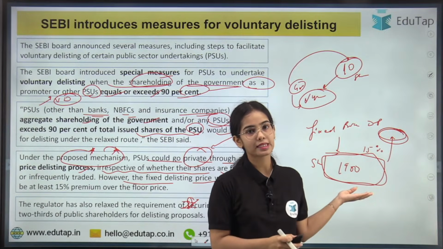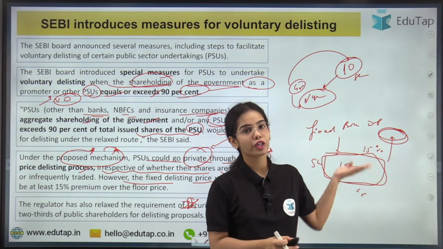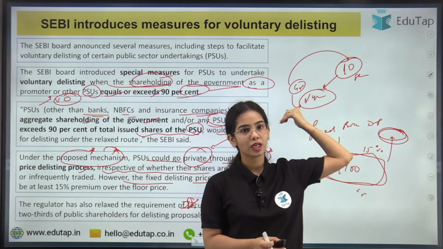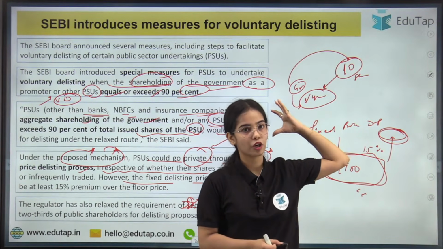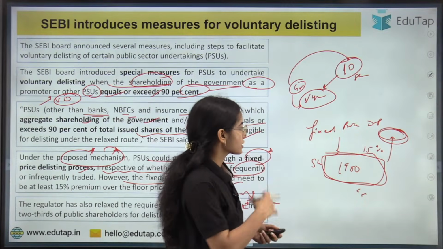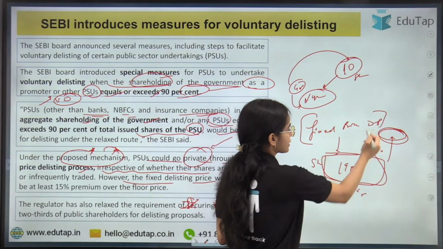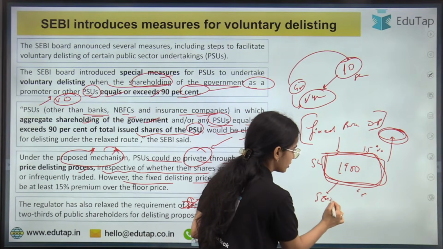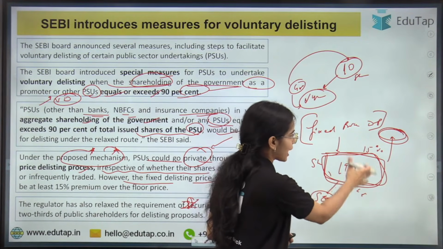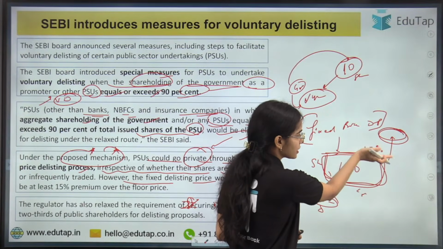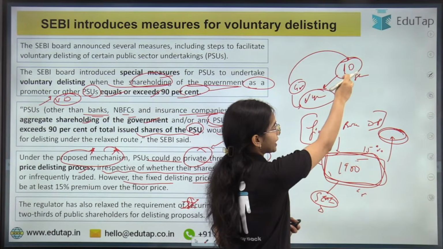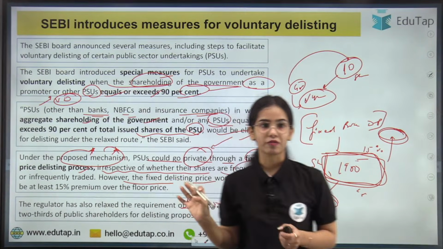So if the floor price is decided as 1900, 15% above that will be the actual price at which the shares will be bought back by the government or by the company. So this is the basic idea of the fixed price delisting process, where a price is decided on the basis of some SEBI directions. This is the floor price, and 15% above the floor price is the price at which the delisting will actually happen.